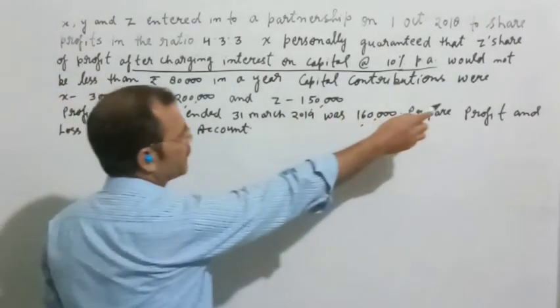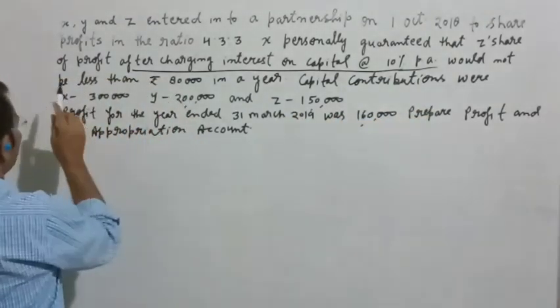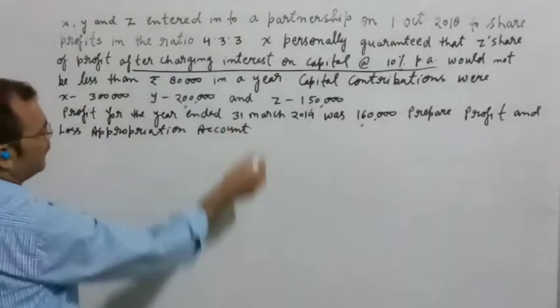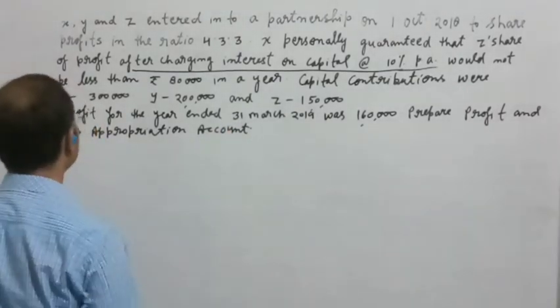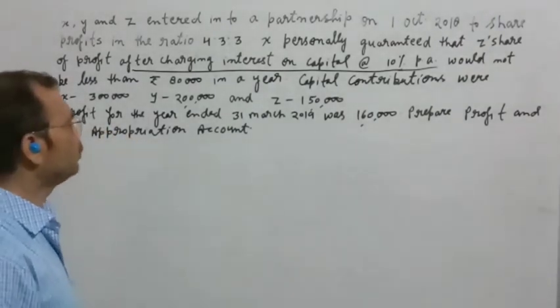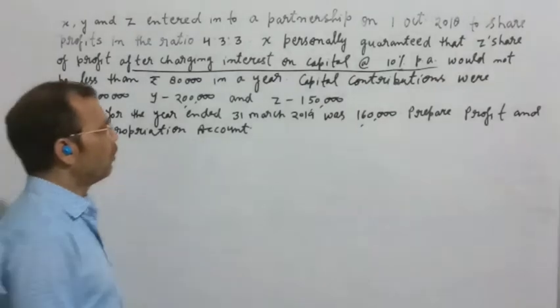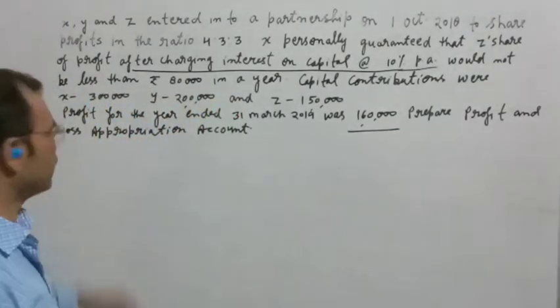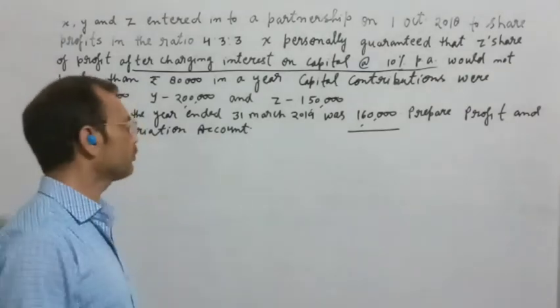Capital contributions were X 3 lakh, Y 2 lakh and Z 1 lakh 50,000. Profit for the year ended 31st March 2019 was 1 lakh 60,000. Prepare profit and loss appropriation account.